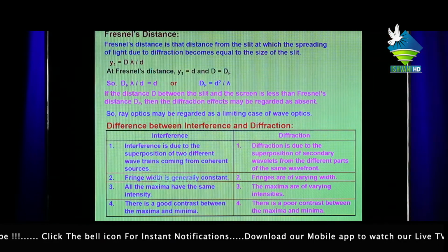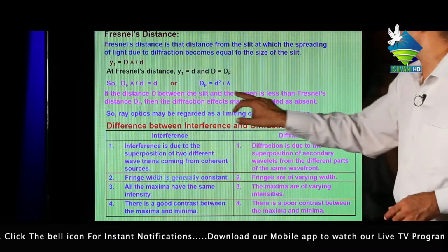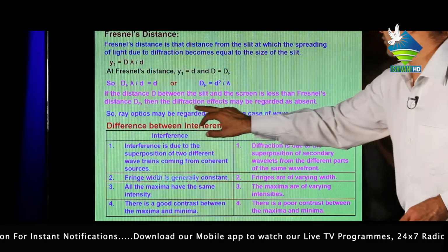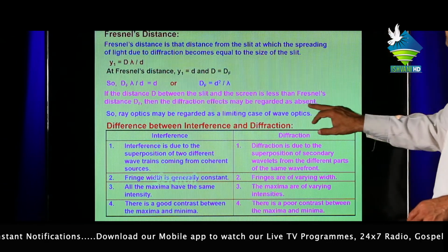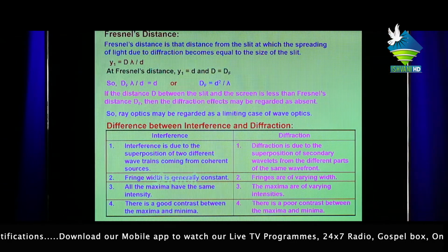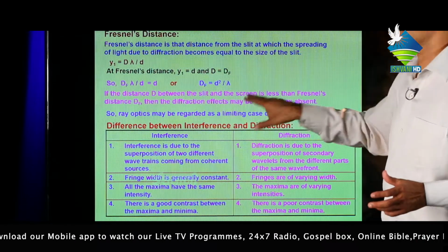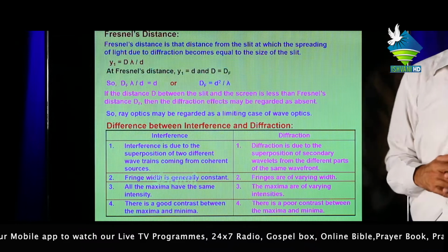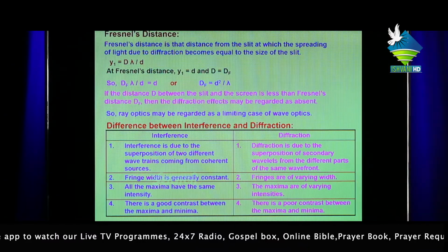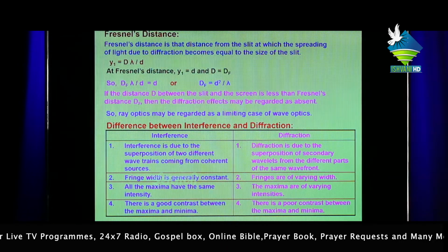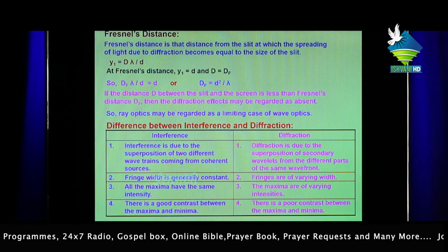If the distance D between the slit and screen is less than Fresnel's distance dF, then the diffraction effects may be regarded as absent. Fresnel diffraction means the distance between slit and screen is definite. So the ray optics may be regarded as a limiting case of wave optics.